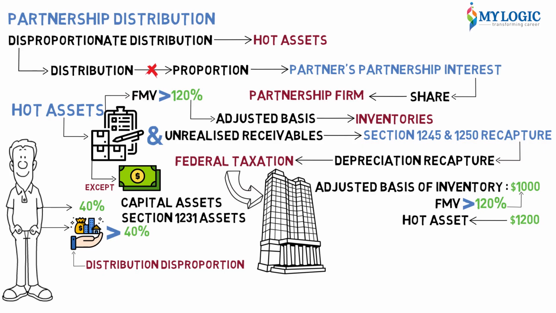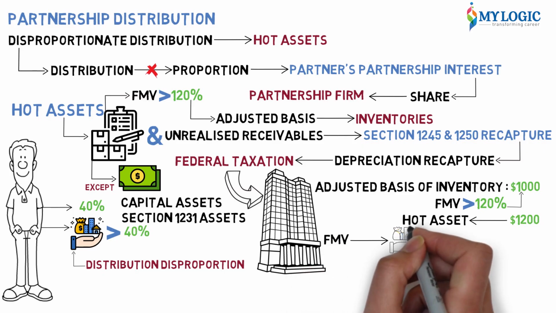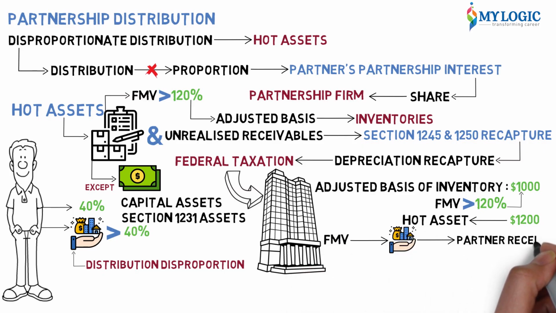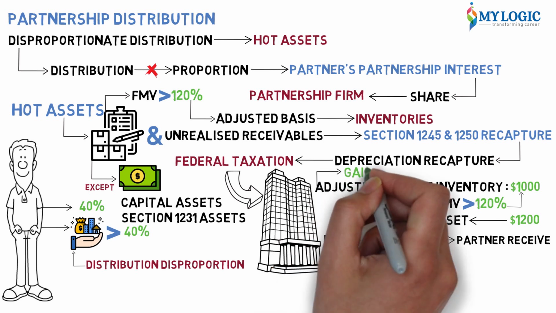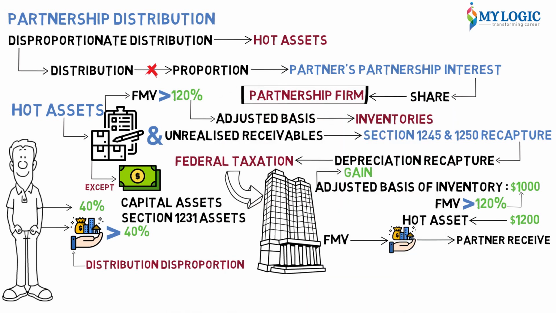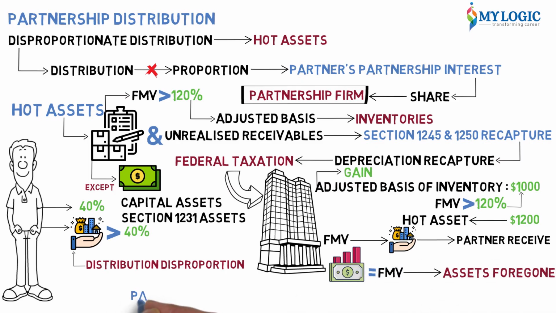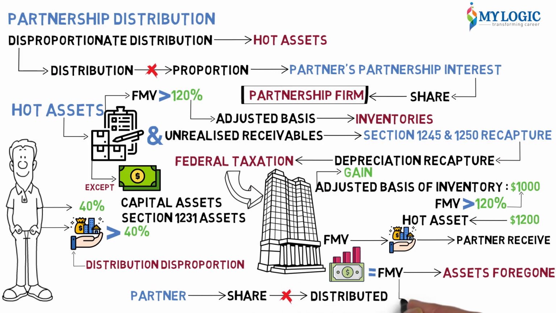What will be the extent of gain? The FMV of the asset that the partner receives, less the adjusted basis of what he gives up, is his gain. Similarly, for the partnership firm, the gain will be equal to the FMV of the assets foregone, things in which the partner had a share but which were not distributed to him, less the adjusted basis of what was actually given to the partner in excess of his share.